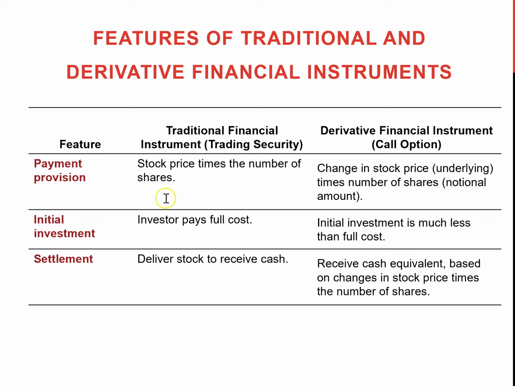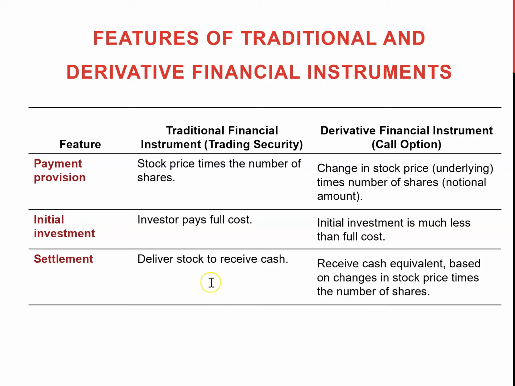For the initial investment in purchasing a traditional financial instrument, you need a huge amount of money at the beginning, because to buy those stocks the investor needs to pay the full amount. On the other hand, for derivatives, the initial investment cost is really low.